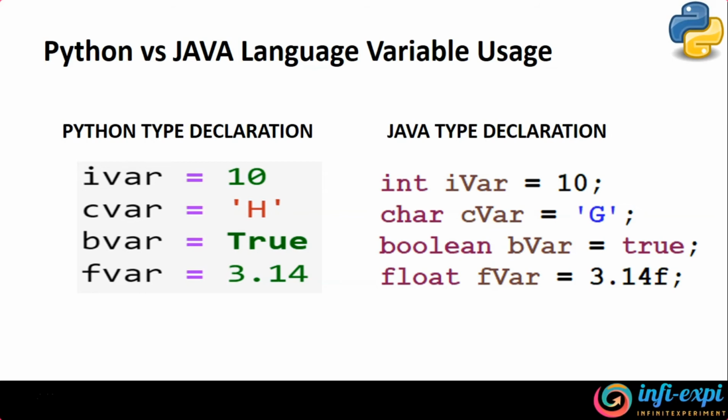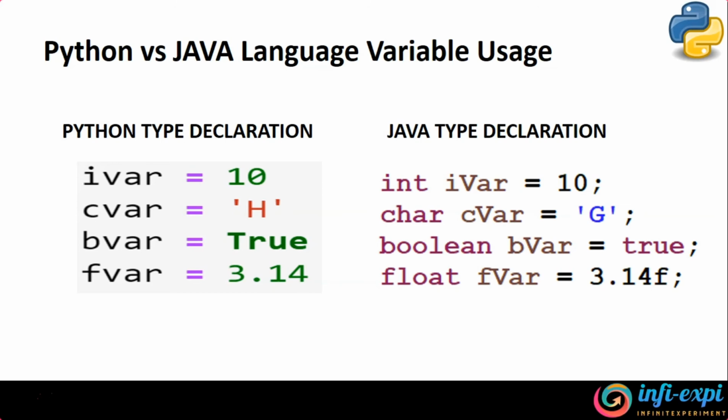So what happens is, dynamically, the type is going to be changed for that variable. So how it works in Python is, a variable is declared with a value, and at runtime, the variable's data type is identified based on the type of value that's been assigned to that variable.